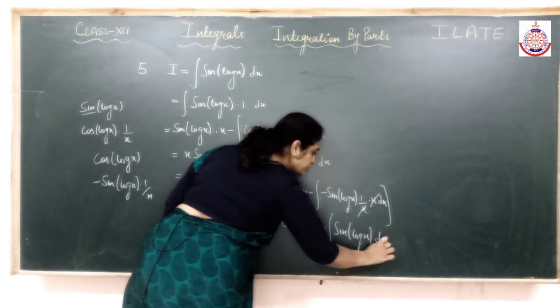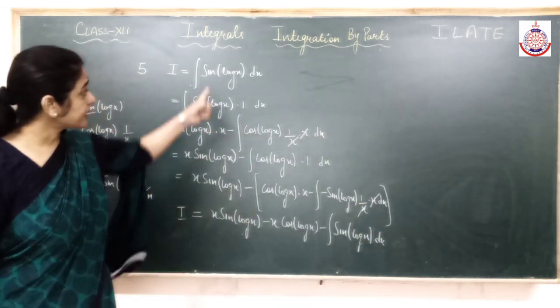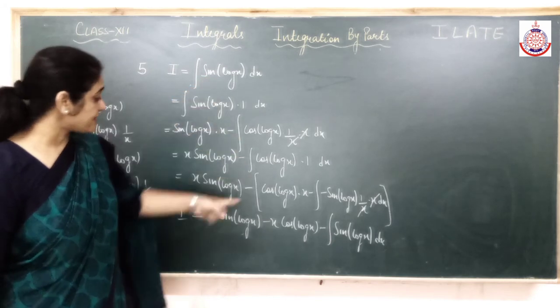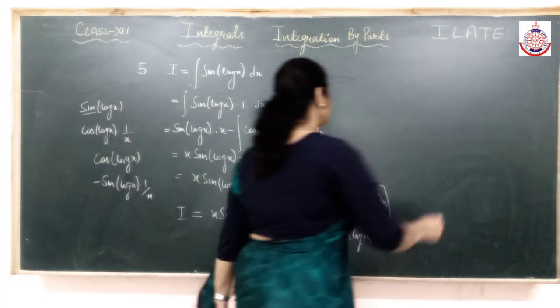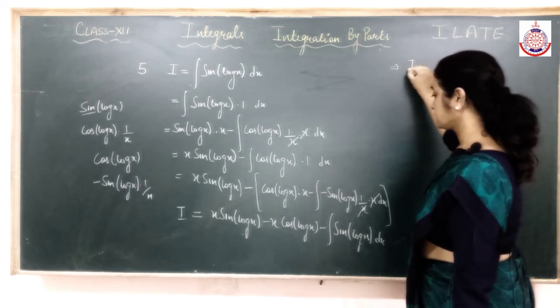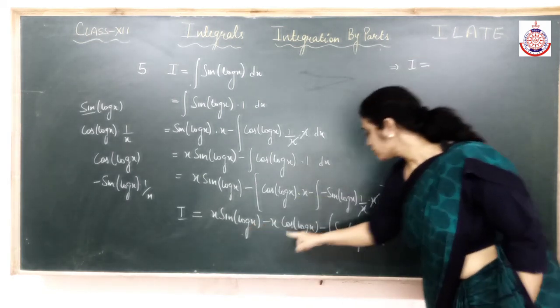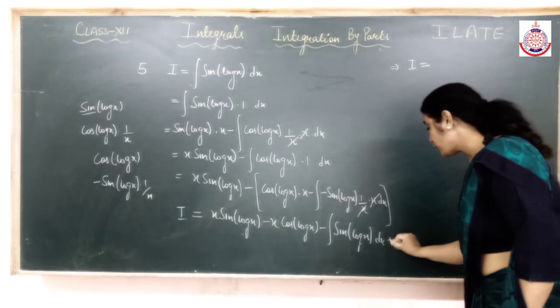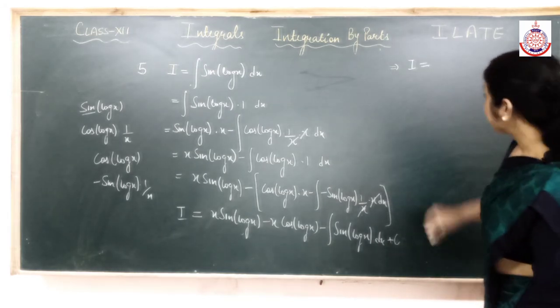Oh, there we reached. So what did we get? Again the question, sine log x, and the value is I. Put the value. From these two terms I can write, plus c also because the integral is over. x common.